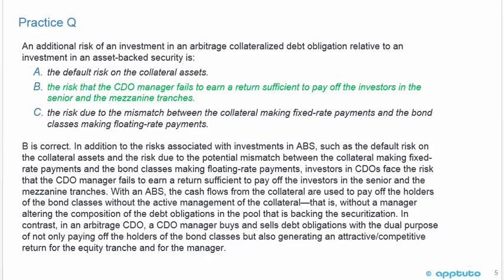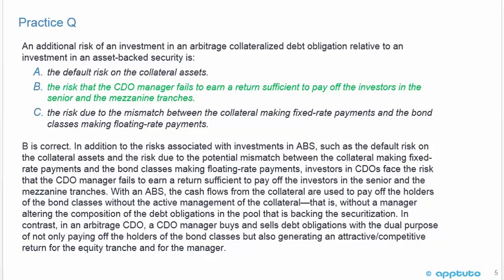An additional risk of an investment in an arbitrage collateralized debt obligation relative to an investment in an asset-backed security is the risk that the CDO manager fails to earn a return sufficient to pay off the investors in the senior and mezzanine tranches. In addition to the risks associated with investments in asset-backed securities, such as the default risk on the collateral assets and the risk due to the potential mismatch between the collateral making fixed rate payments and the bond classes making floating rate payments, investors in CDOs face the risk that the CDO manager fails to earn a return sufficient to pay off the investors in the senior and mezzanine tranches.